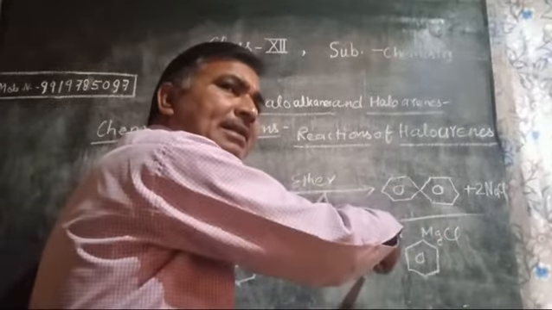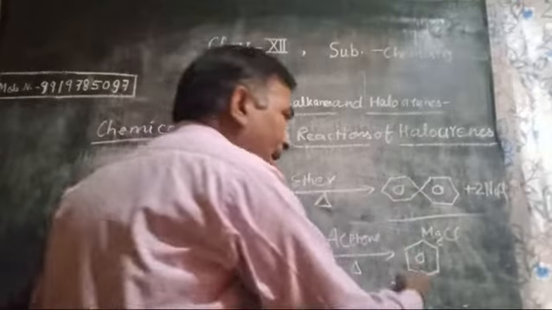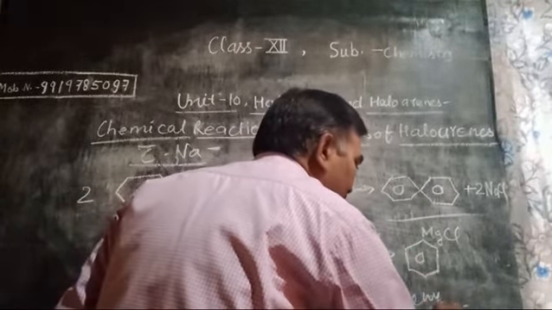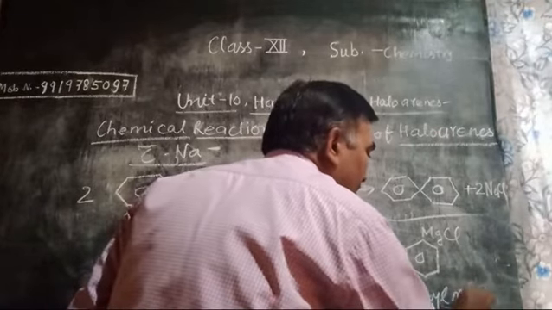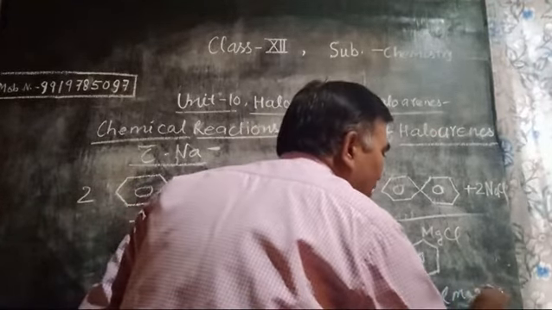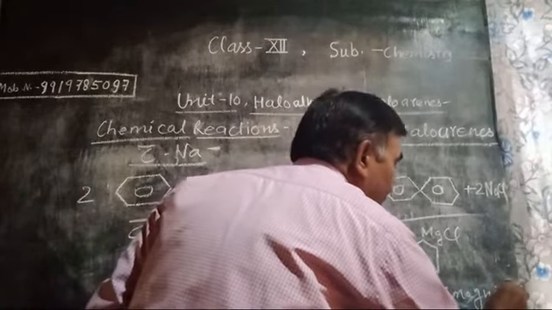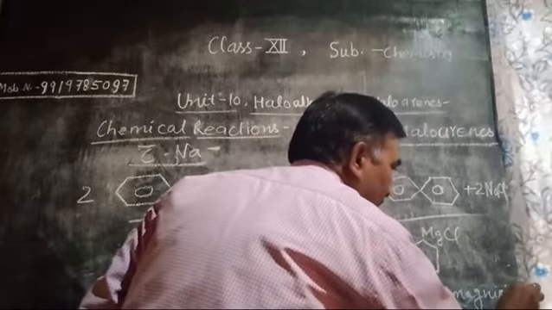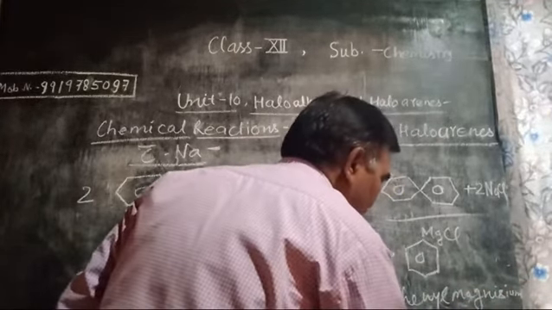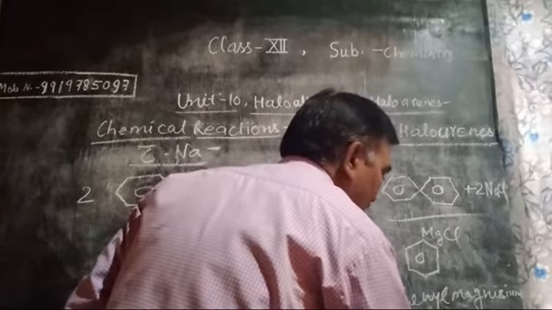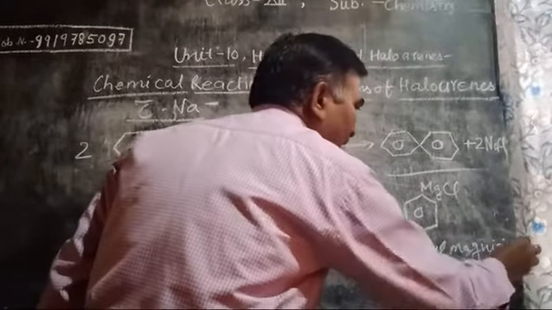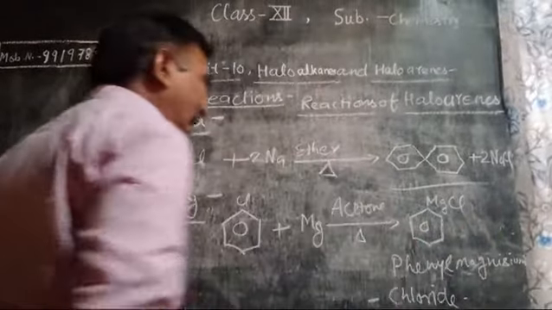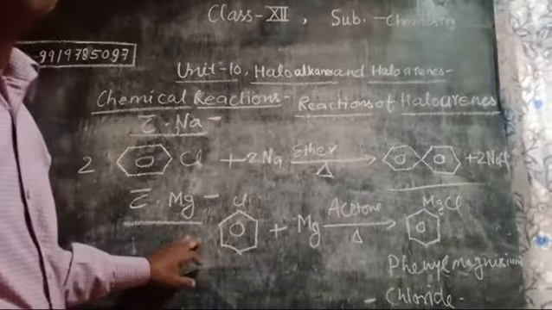C6H5MgCl is called phenyl magnesium chloride. It is an adduct, an addition product. Such a reaction is called Grignard's reaction.